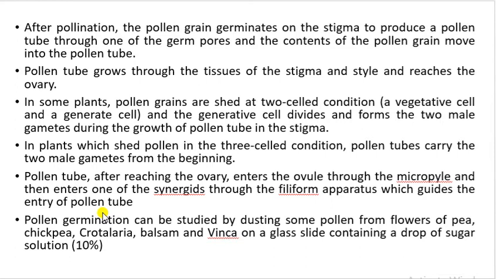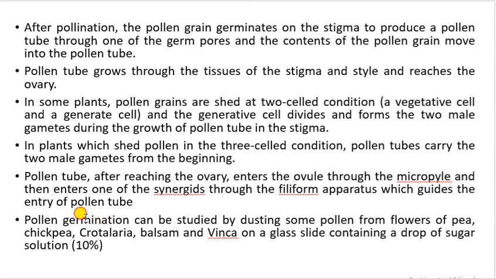That's why the pollen tube enters the ovule through the micropyle. Now at the micropyle end, if you remember, there were two synergids and one egg cell. So the pollen tube will enter through one synergid with the help of the filiform apparatus, which guides its entry, and the two male gametes are released inside the ovule.